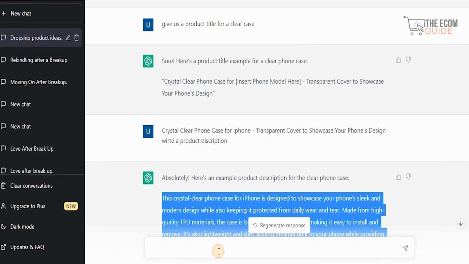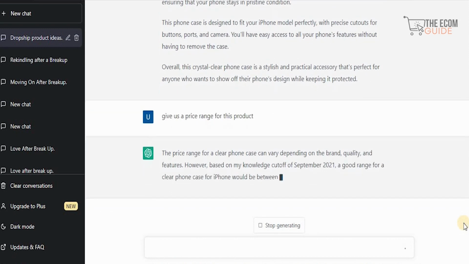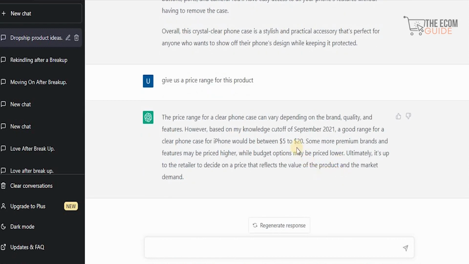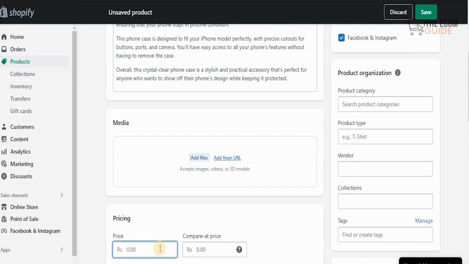Now we're going to ask ChatGPT to give us a price range for this product. Now once we ask this question, what happens is that it's going to search the internet and is going to give us a price range for this particular product. Now between $5 to $20 this is being sold right now, so we're getting it for $1. So let's put this product, let's say, for about $4.